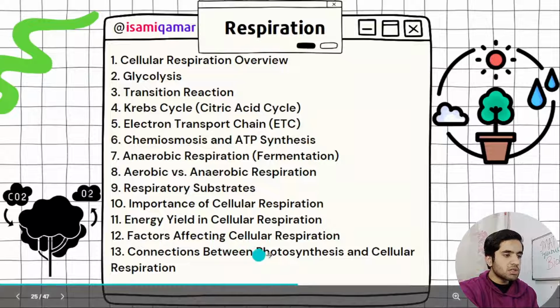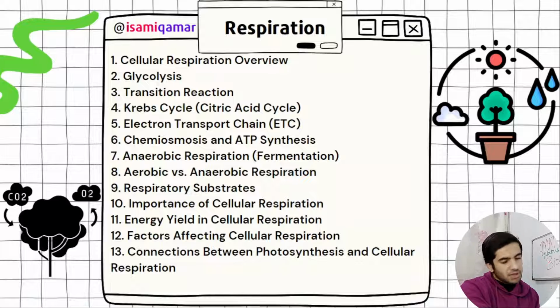Then factors affecting cellular respiration, connection between photosynthesis and cellular respiration. So you just study complete respiration. Glycolysis, Krebs cycle, how much energy, how many NADH2 occur, what is consumed, what is formed, how alpha ketoglutarate converts into succinyl coenzyme A, succinic acid, succinate into fumarate, then malate, then what is the 4-carbon compound? The first compound, citric acid? Yeah, I think it's citric acid. Just look at my notes.